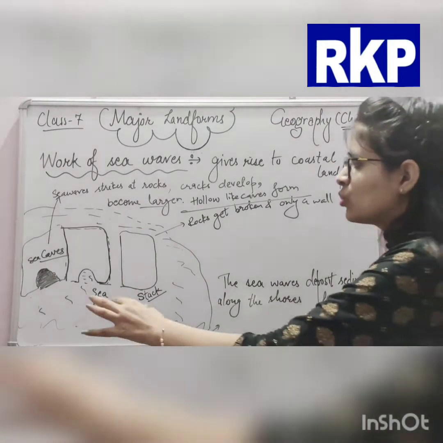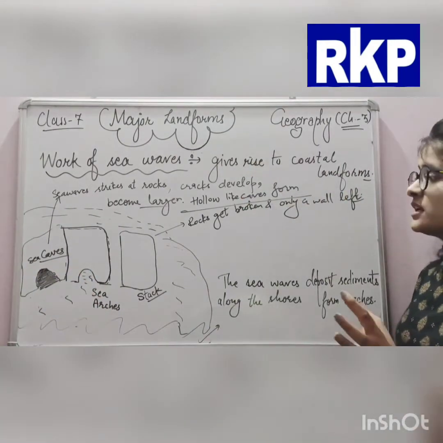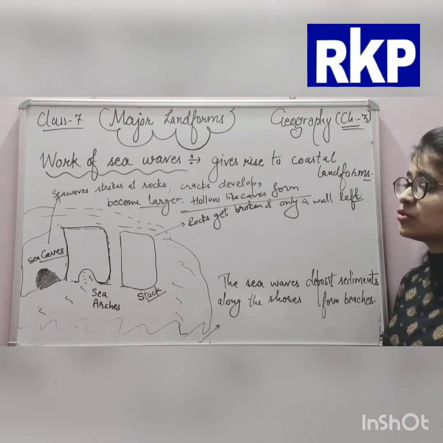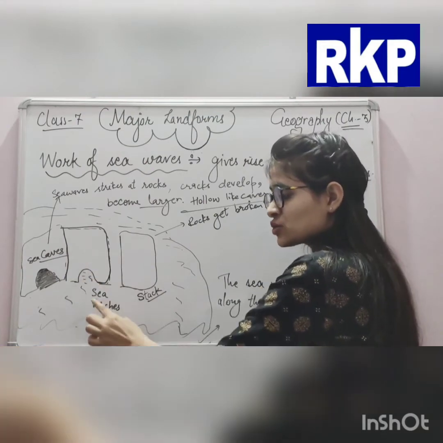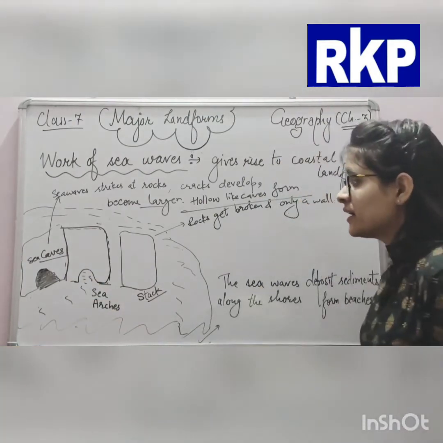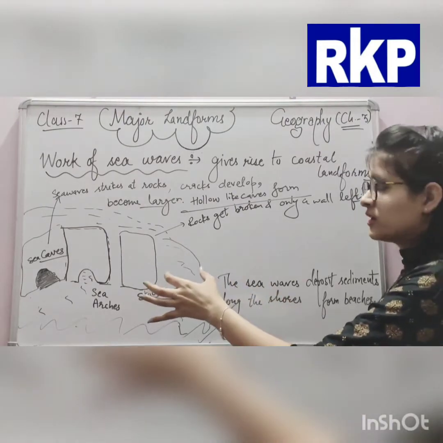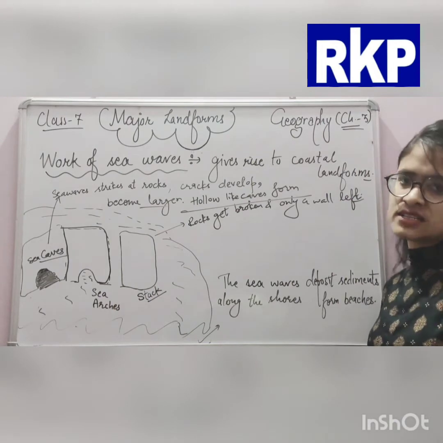So hollow like caves are called sea caves, but as these caves become larger and larger, only the roof is left with the empty space, and that is called a sea arch. And after some time the rocks get broken and only a wall is left, and these are called stacks in the sea.